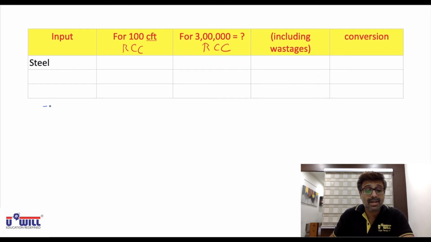And then all of you can try the similar workings for the other 2 inputs on your own. Cement and stone, all of you can try on your own, and then you can verify whether you got it correct or not. So how do we find the required quantity for steel? Understand this.